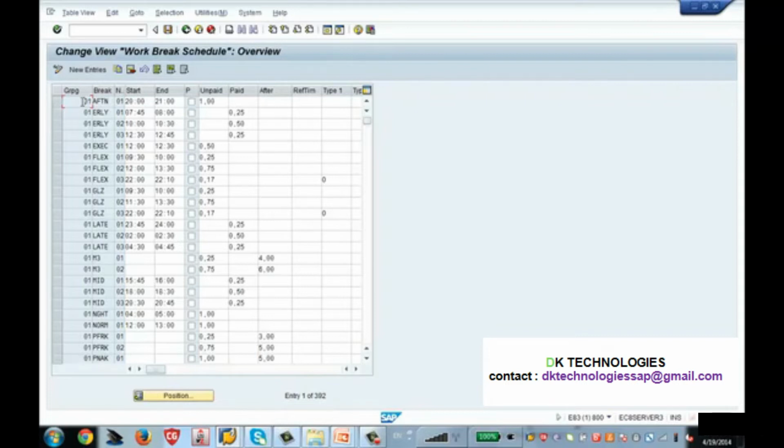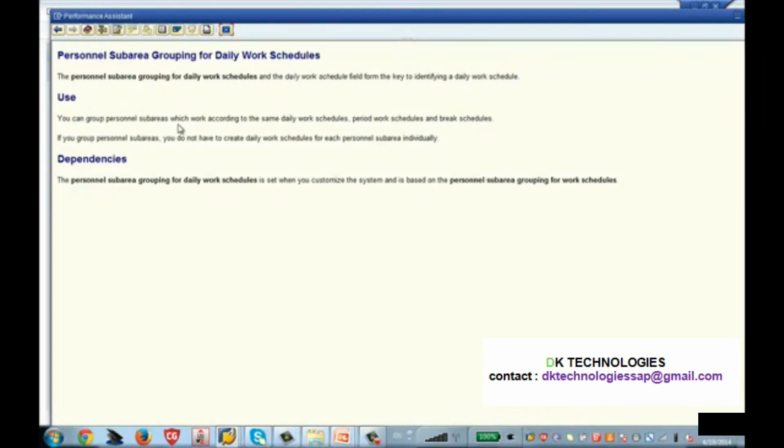If you want to know specific information of a particular field, then press F1. When you press F1, this particular information will give you the detail about what you have to maintain, what is the use of the field, and what are the activities.